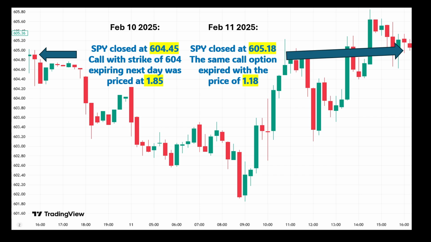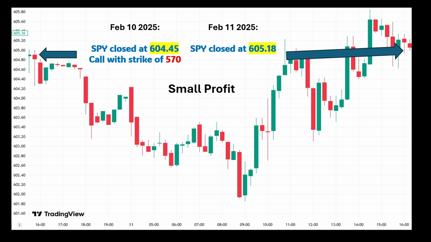As a side note, if you want to be less exposed to time decay, you should buy options that are deep in the money. Coming back to our example, if you bought a call option with 570 strike price, then you would have actually made a small profit here because the effect of time decay would have been much lower. The deeper the option is in the money, the less the option will be exposed to time decay.